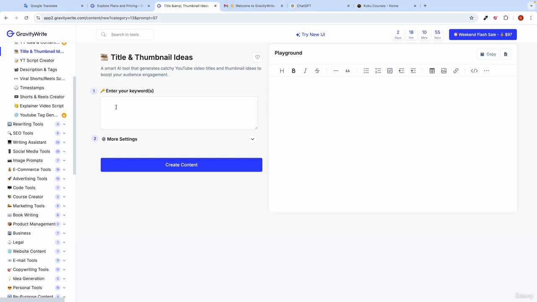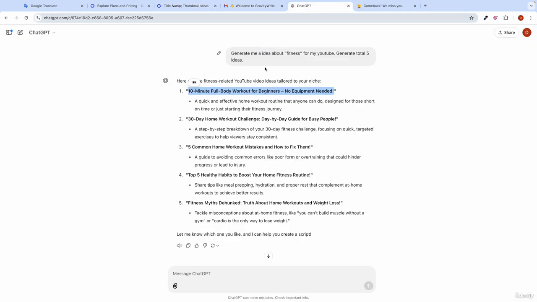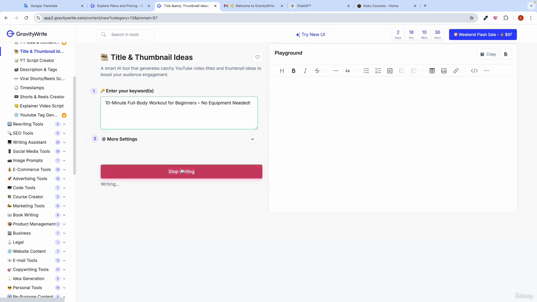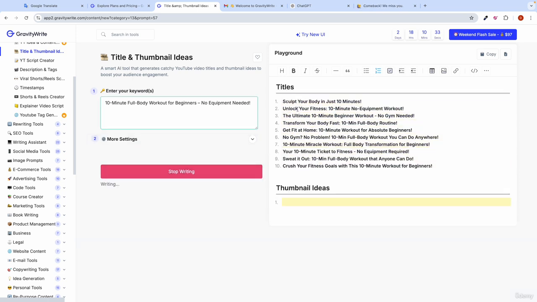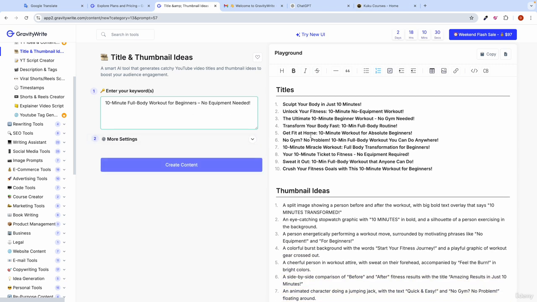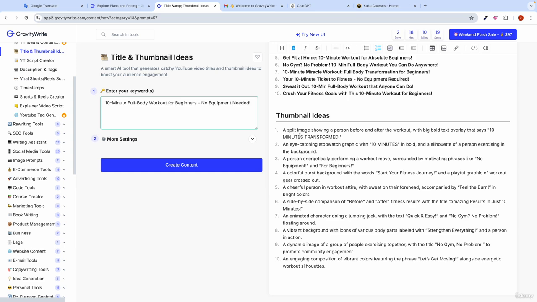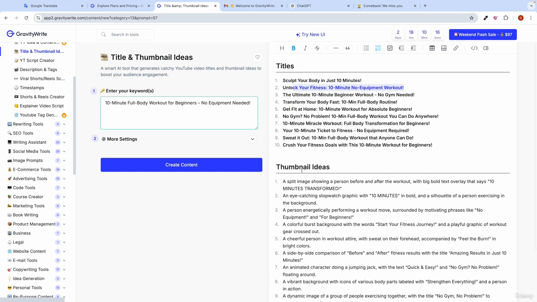You just have to put in the keyword on which you are going to create the video, and this tool will automatically optimize the title and thumbnail. So you just have to select that, paste it, and click on create content. Now you can see it will further filter this topic in more detail, like scrub your body in 10 minutes, unlock your fitness in 10 minutes. It will also generate thumbnail ideas for you.